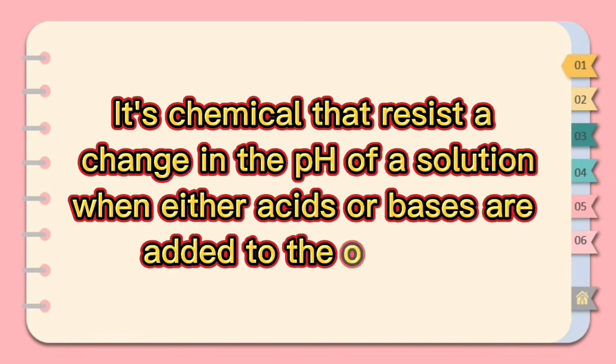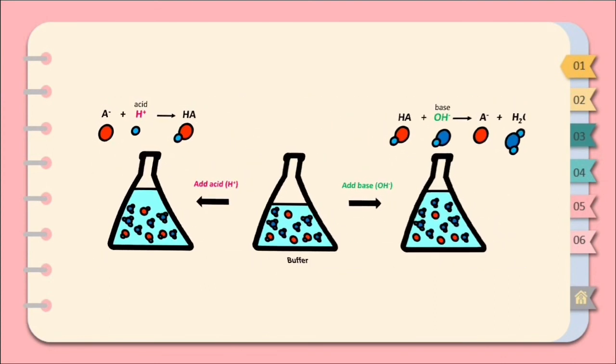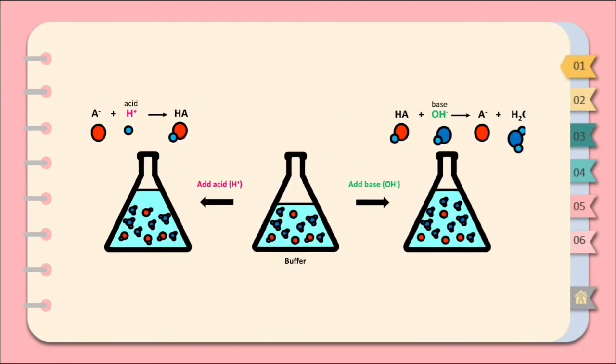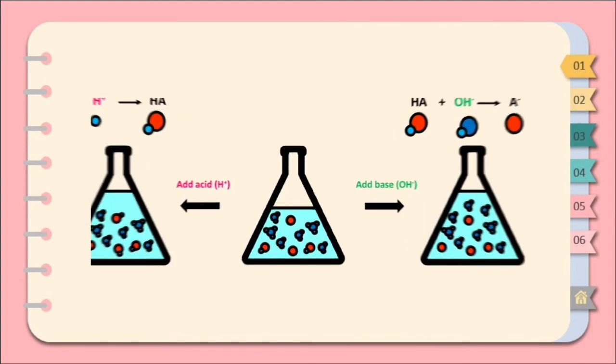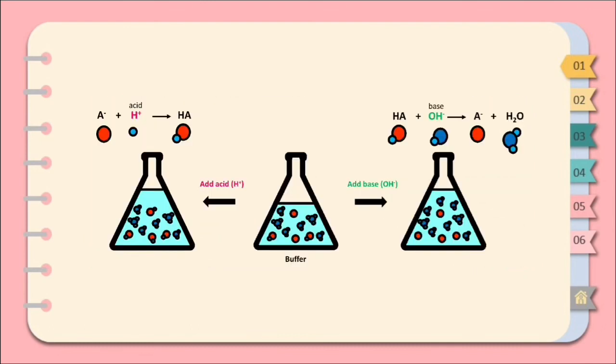Buffers are chemicals that resist a change in the pH of the solution when either acids or bases are added to the solution. The buffers in the body fluids contain salts of either weak acids or weak bases that bind to the hydrogen ion when hydrogen ion increases in those fluids, or release hydrogen ion when hydrogen ion decreases in those fluids. The buffers tend to keep the hydrogen concentration, and thus the pH, within the narrow range of values.